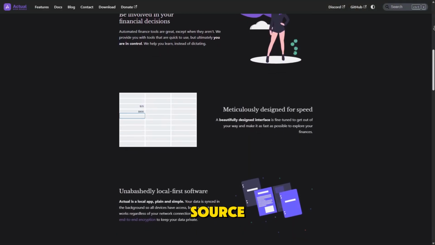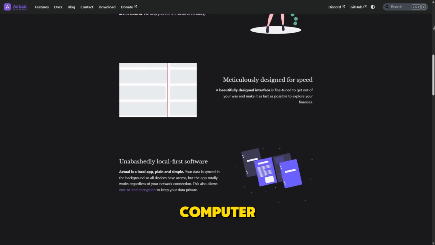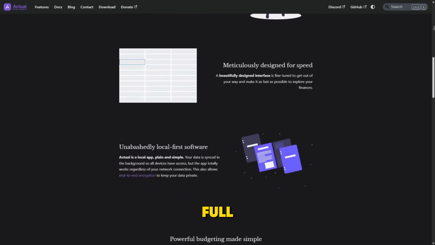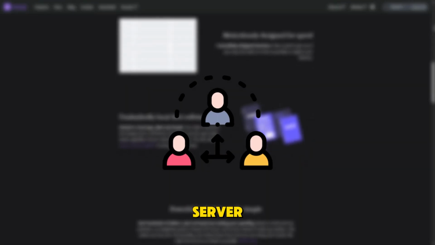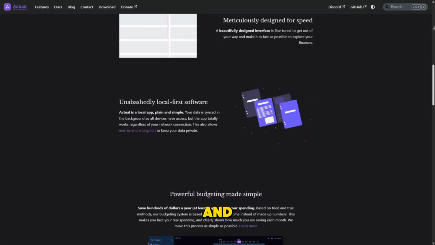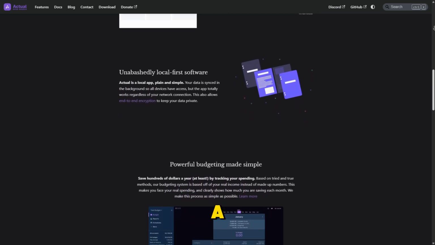Because it's open source, you can self-host it with Docker or run it locally on your computer, which means you stay in full control of your data without sending it to a third-party server. The interface is minimal and fast, making it easy to start budgeting even if you've never used a digital tool before.